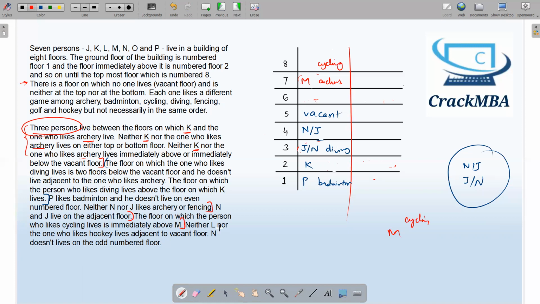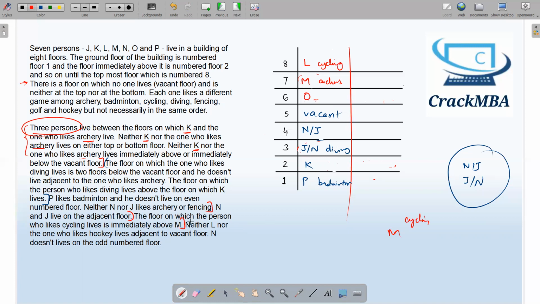Neither L nor the one who likes hockey lives adjacent to a vacant floor. So L doesn't live adjacent to the vacant floor. So L will not come over here. L will come over here. L is not adjacent to the vacant floor. And the only person that is left is O.